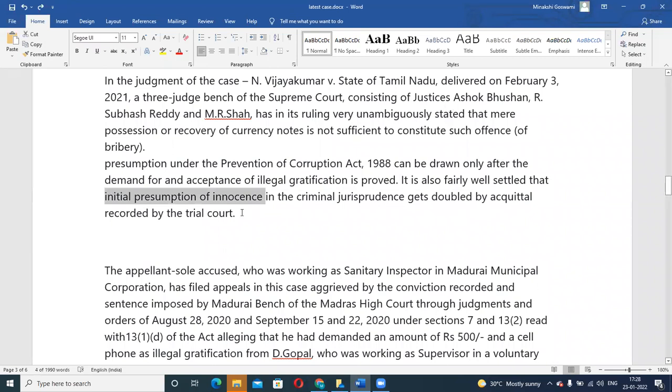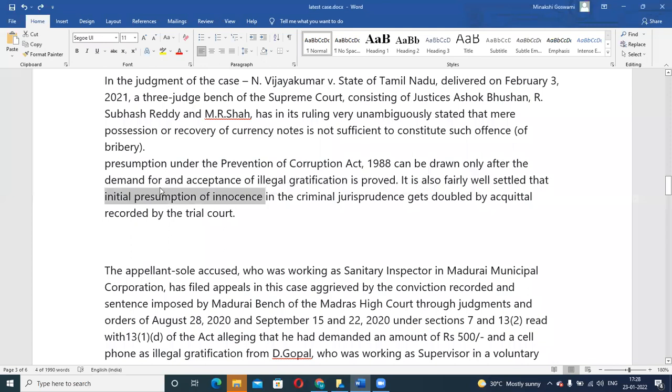And you are innocent till proven guilty. Yes, you are innocent until proven guilty. Everyone is innocent until proven guilty. Correct. So that's why we say the person is an accused, not a criminal. So initially in criminal jurisprudence, the person is presumed innocent.